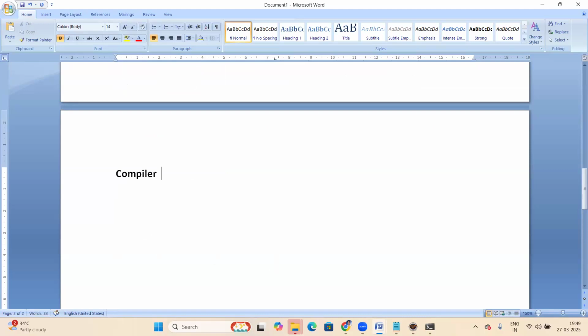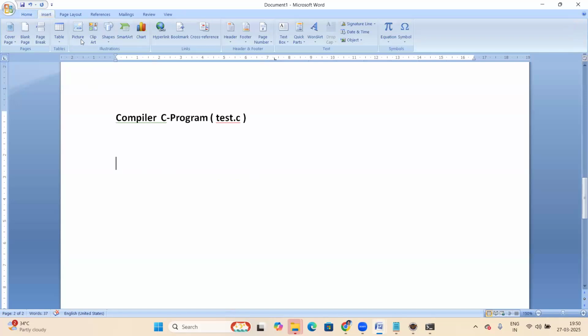So for the compiler, I'm taking some C program, test.c. The C++ file has the CPP extension, and the C program has the .c extension. Now I'm taking a C program. How does the compiler work?